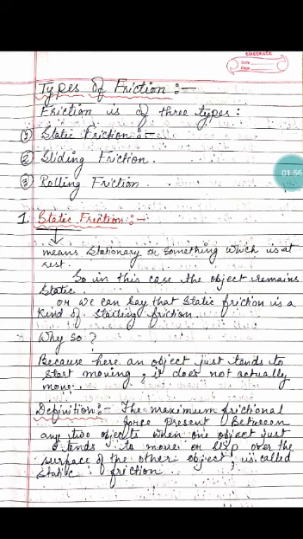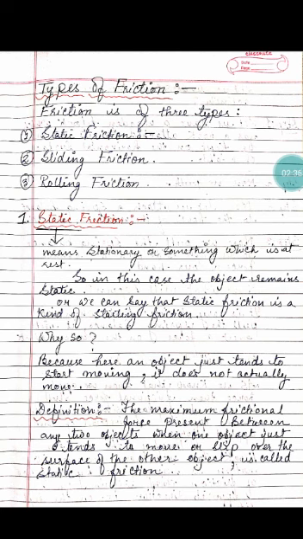So first of all, static friction. As the name suggests, static means something that is stationary or at rest. Anything which is not moving or not in motion is said to be static. So in this case the object remains static. From the name only you can get it. We can say that static friction is a kind of starting friction.